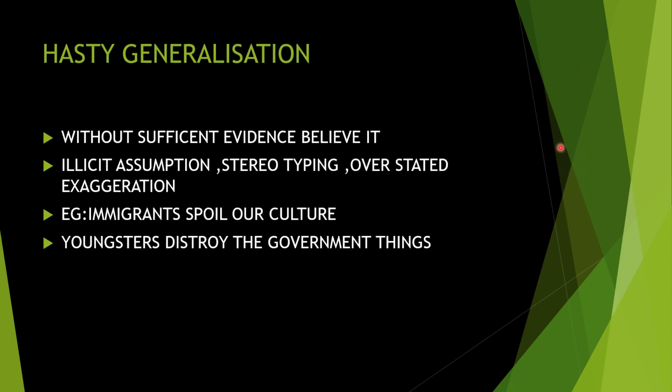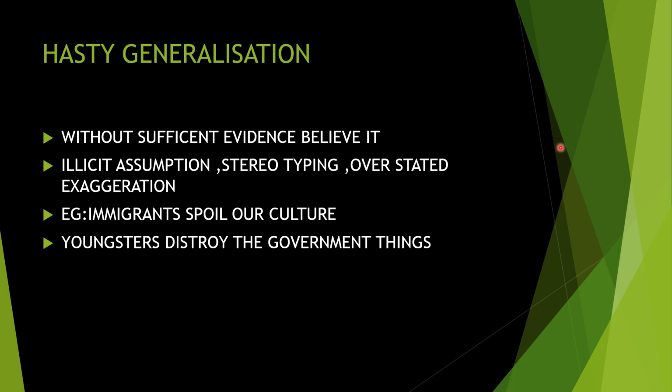Next is hasty generalization fallacy. Hasty means in a speedy way. You reach a conclusion without sufficient evidence and believe it. That is, when you hear something, without getting any evidence, you come to a conclusion whether it is right or wrong. That is an illicit assumption, stereotyping. You have heard about stereotyping. For example, we hear that a stepmother or stepfather is very cruel. That is stereotyping. Without knowing whether that person is good or bad, we come to a conclusion that if it is a stepmother, then she is very cruel. A conclusion comes without knowing the real truth.